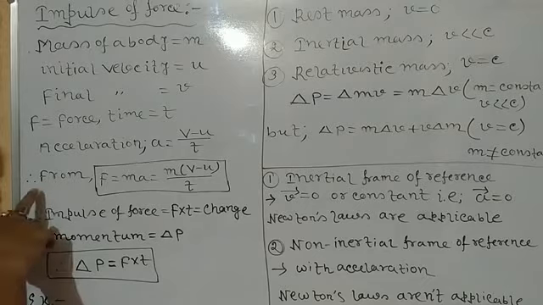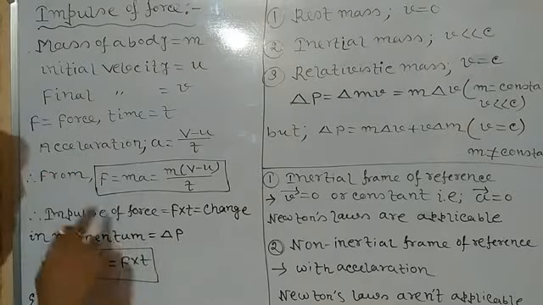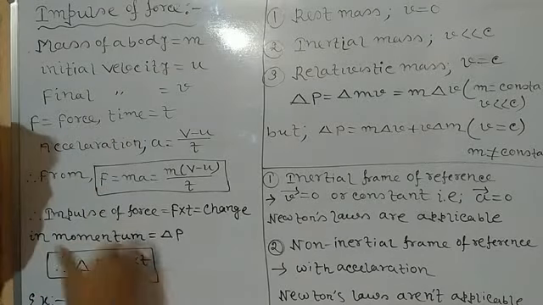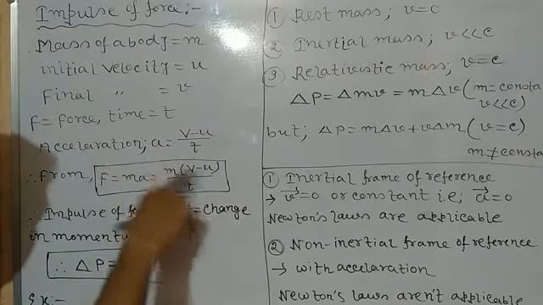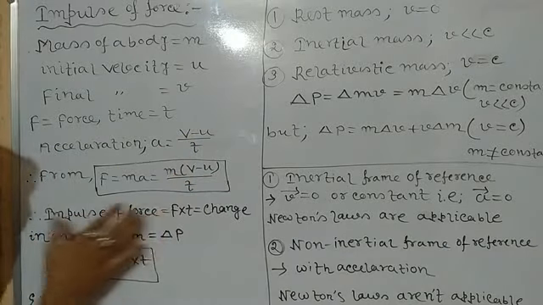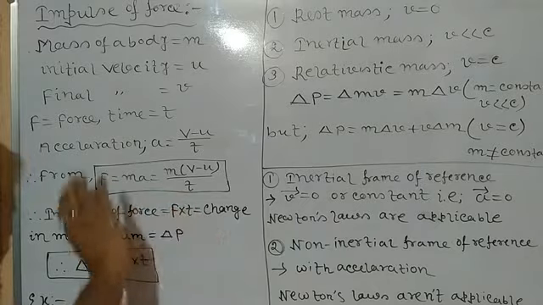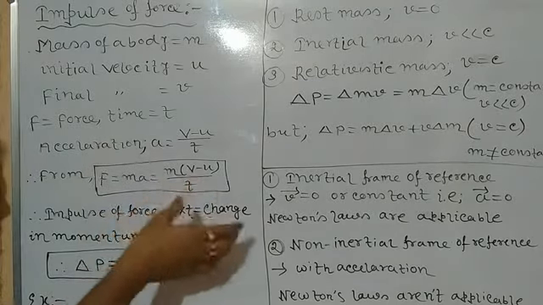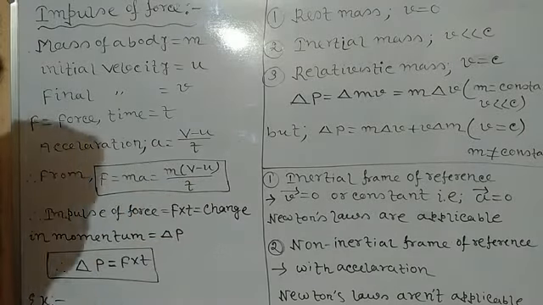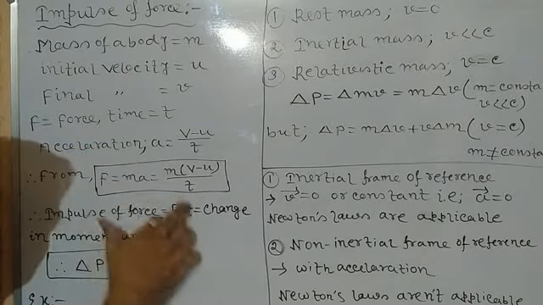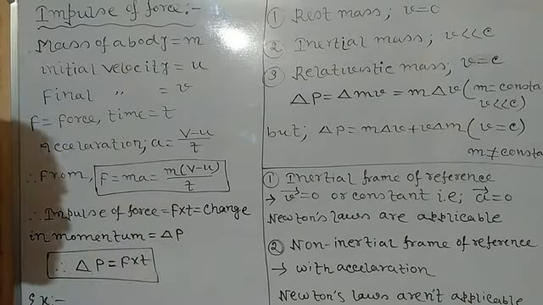From Newton's second law, we all know that F is equal to ma. Substituting the value of a, we get F equals m into (v minus u) by t, so F into t equals m(v minus u). This is called impulse of force, that is the product of force and its time period of action. You can see F into t is the change in momentum. So what is impulse of a force?